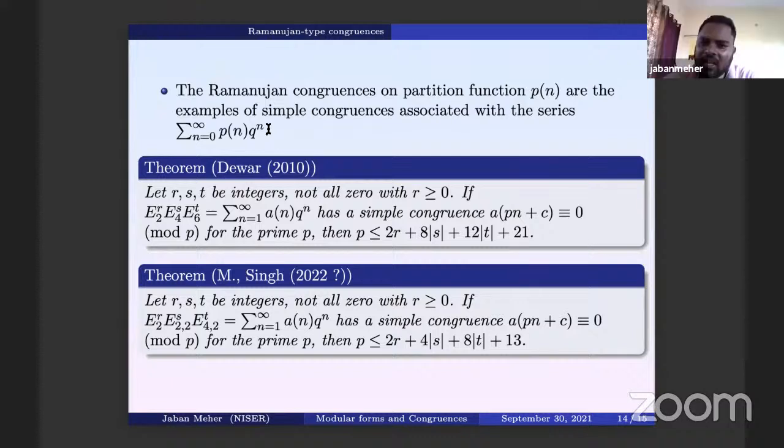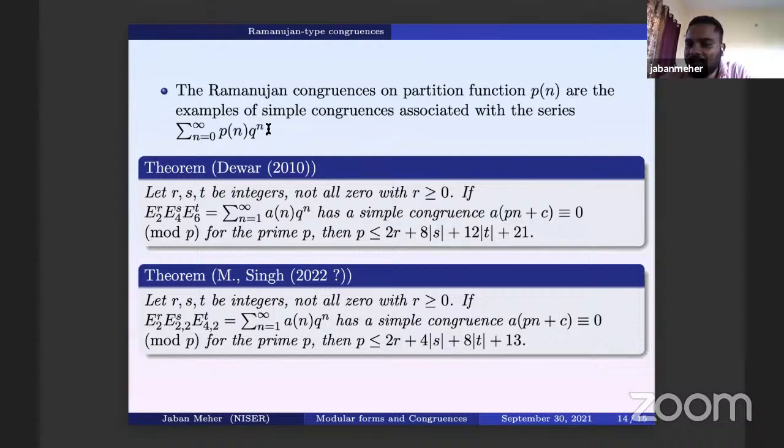Maybe not. I do not know whether you can use this theory. Mostly the way we are doing it is congruence for each coefficient, and the way we get a congruence at pn plus c is that we get a modular form with a q-series expansion, in this case E4 to the power r, E4 to the power s, E6 to the power t, and we are saying that it has a simple congruence.